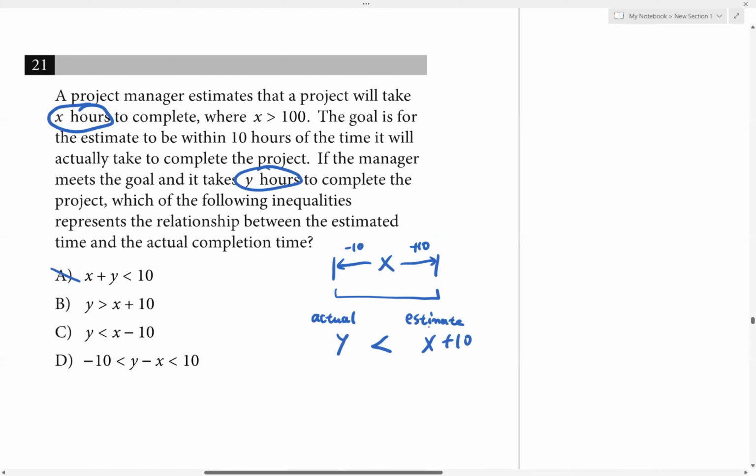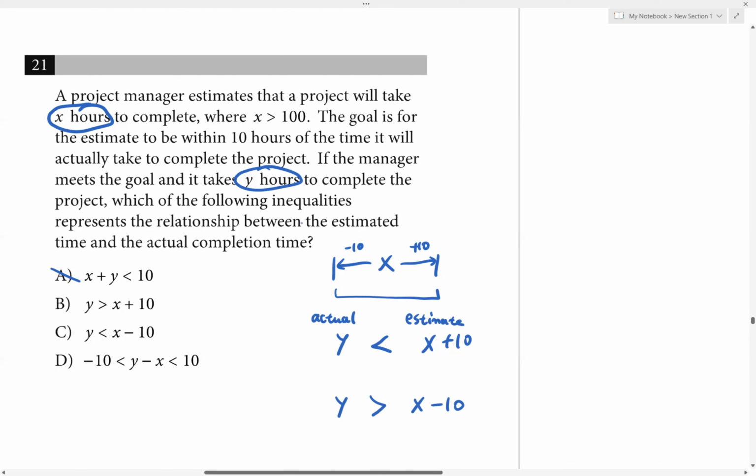We cannot go over that. So Y has to be less than X plus 10. Y is the actual time and X is the estimate. On the lower limit, Y should be greater than X minus 10. So X minus 10 represents the lower limit, and the actual time should be bigger than that. So it had to be within this boundary.